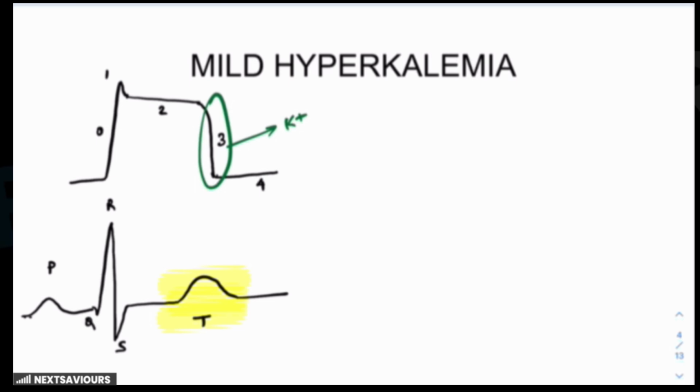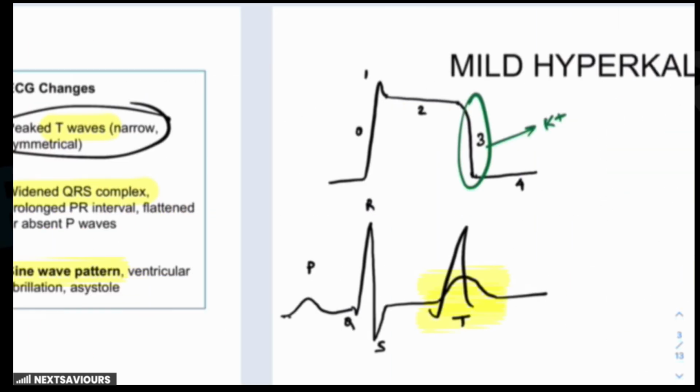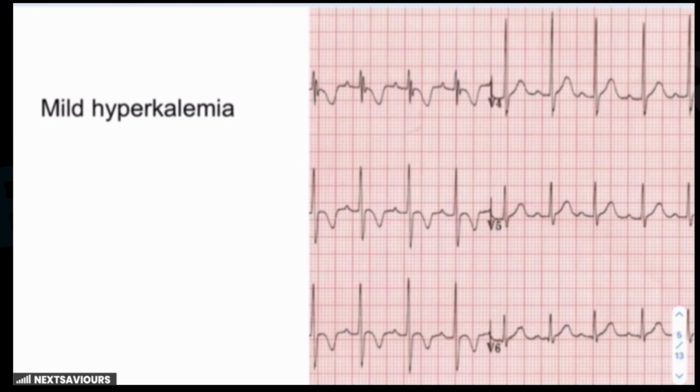This results in faster repolarization, as a result of which the T wave becomes taller and narrower. This is the exact finding that we see in mild hyperkalemia, that the T waves become peaked. This is how the peaked, that means tall, T waves are seen in the ECG leads, and they are more commonly observed from V2 to V4 because of the vector gradients.